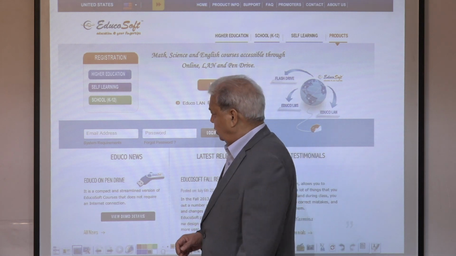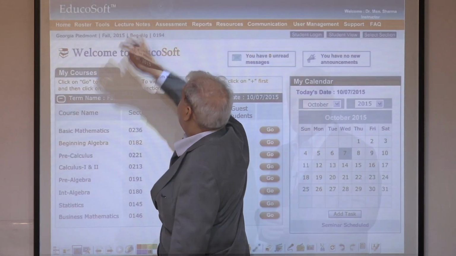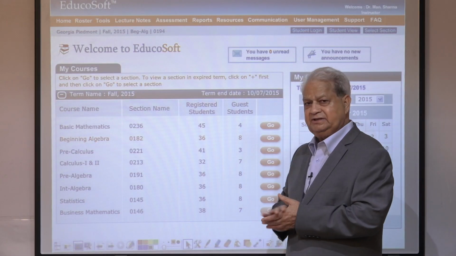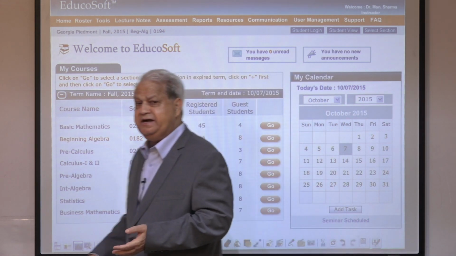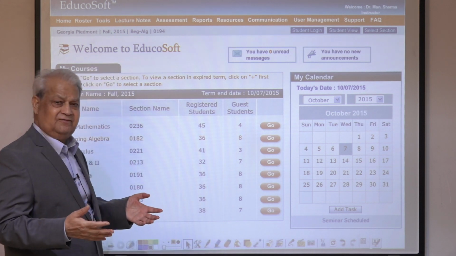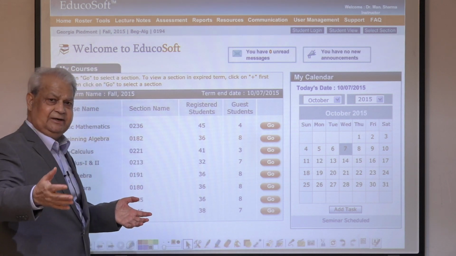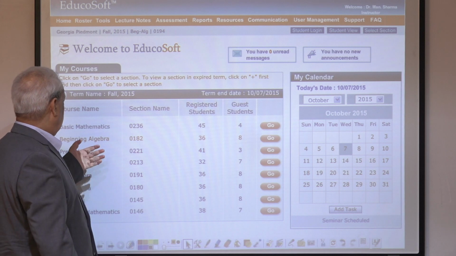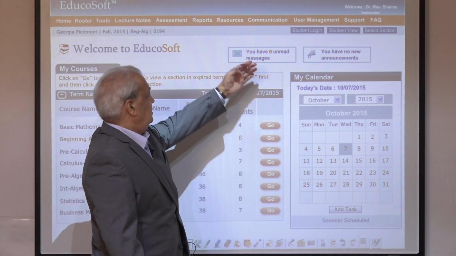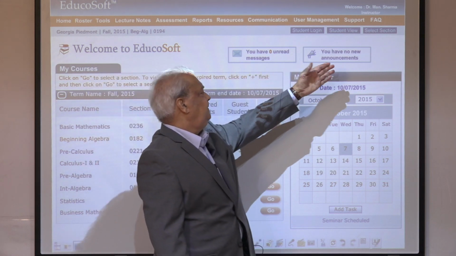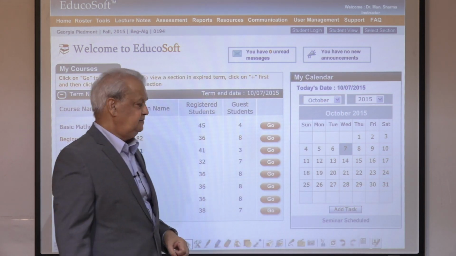So once you log in, this is the teacher's login page. All the courses that the teacher is assigned by EducaSoft to the institution and to the teacher are listed here. This is the calendar, a link to send email to the students, announcements coming from the seniors.